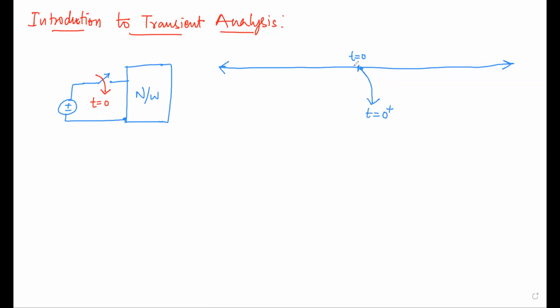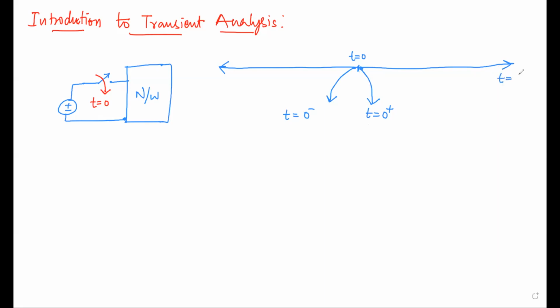And there is one more time instant, just before the switch is turned on, that is before t is equal to 0. That time we call it t is equal to 0 minus. Now we have to understand what my aim is. My aim is to find the status of inductor and capacitor at t is equal to 0 plus, at t is equal to 0 minus, and after a long time.